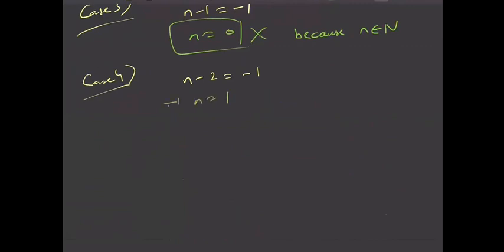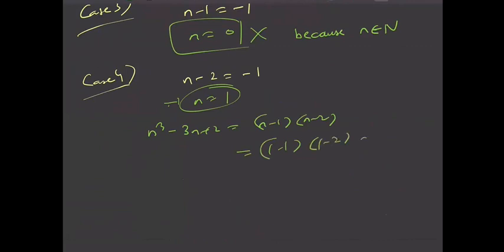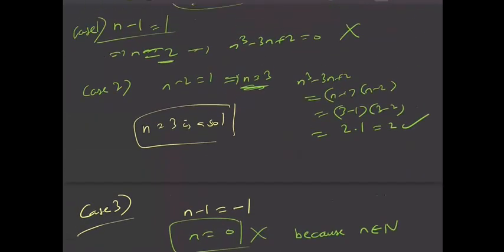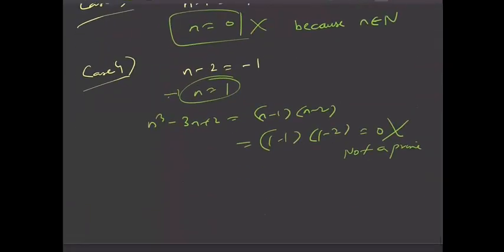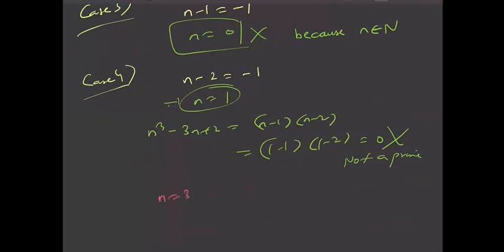So this is n equal to 1, and then n cube minus 3n plus 2 is (n minus 1)(n minus 2). 1 minus 1 into 1 minus 2, this is 0, but this is not a prime. So this is also rejected. So of all the four cases we have considered, only in one case we got the solution, n equal to 3. So n equal to 3 is the only solution. So you can copy the solution.